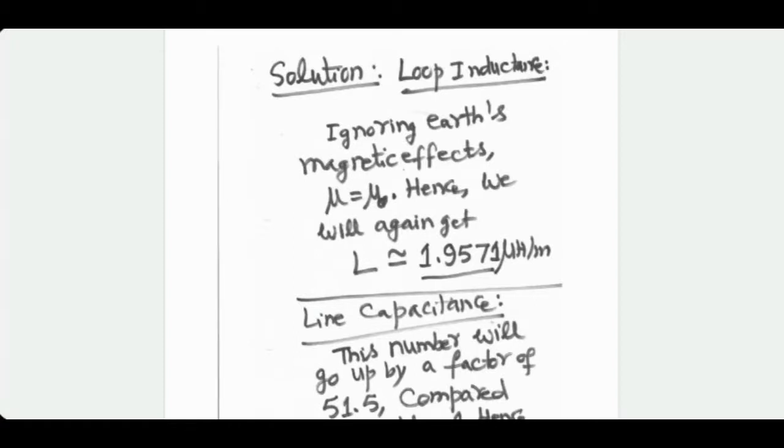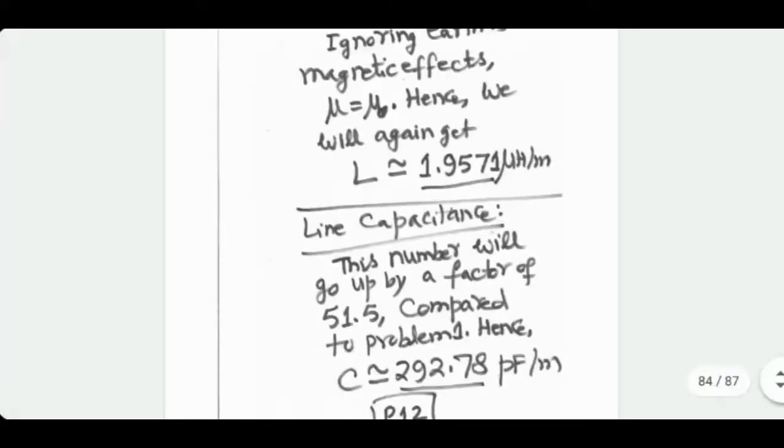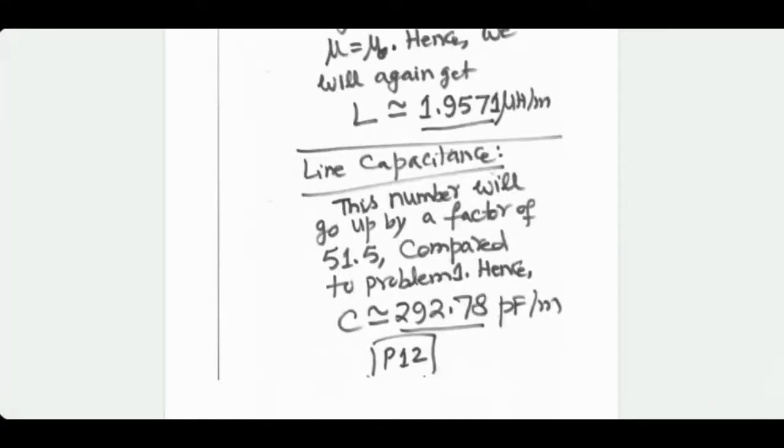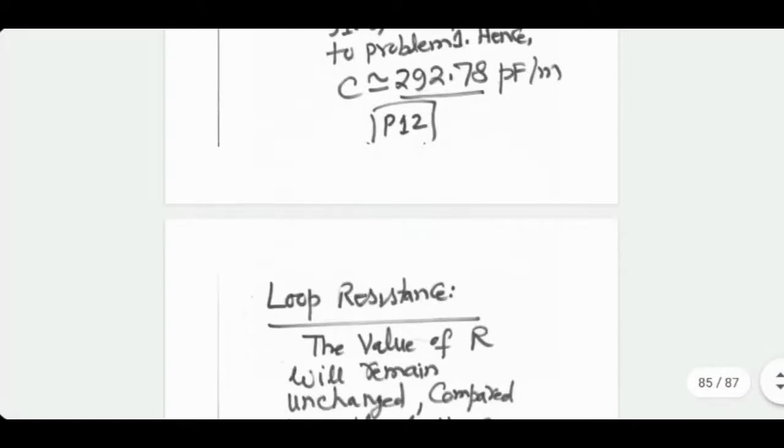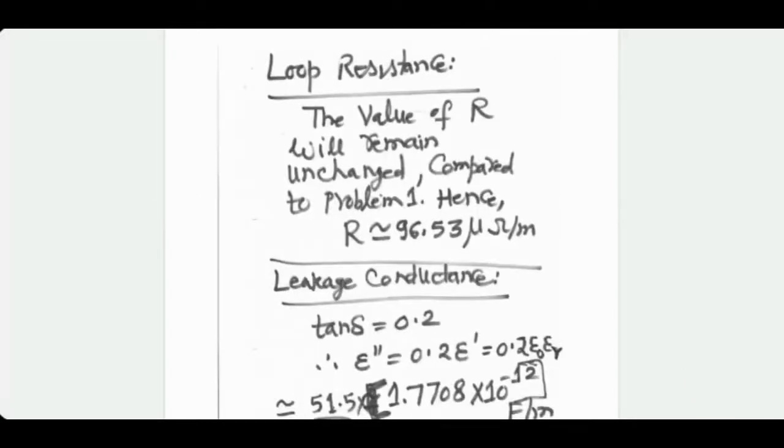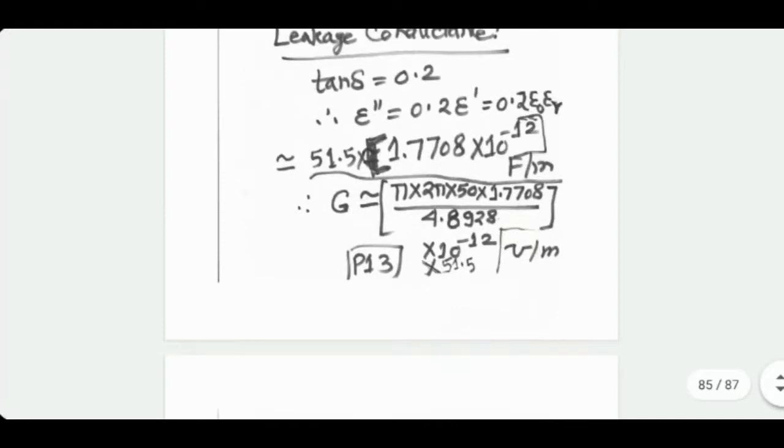That's my guess. Capacitance will change, because now whatever value we got in problem 1 will have to be multiplied by dielectric constant, which is 51.5. So the new value will be this. Okay. Loop resistance will not change because conductivity of the aluminum would be the same whether you are underground or overhead. So this number will not change. And leakage conductance cannot be zero anymore. It will have a value 0.2 multiplied by